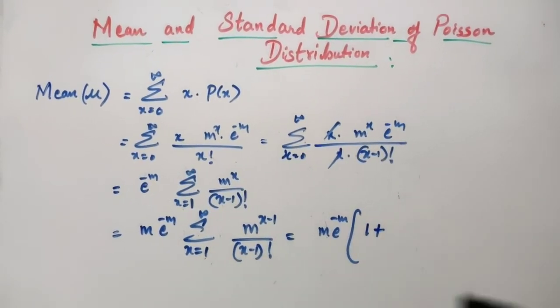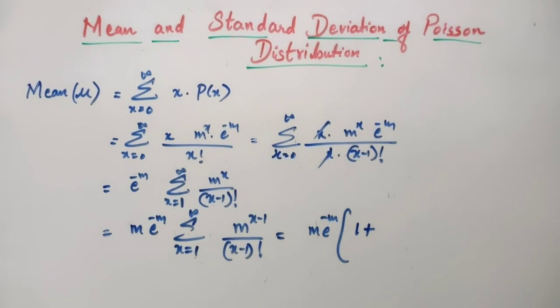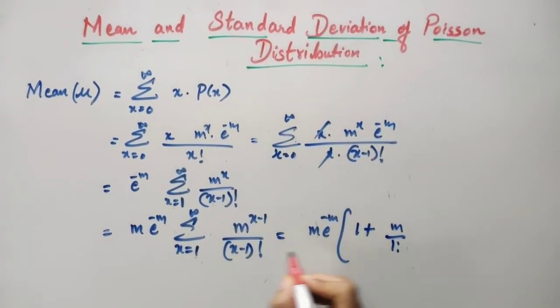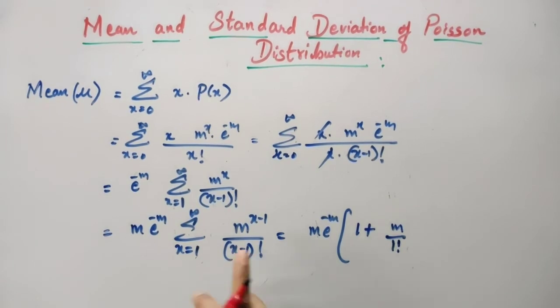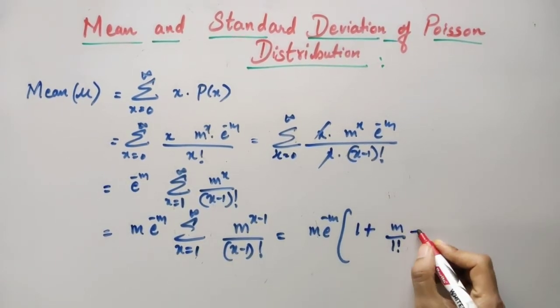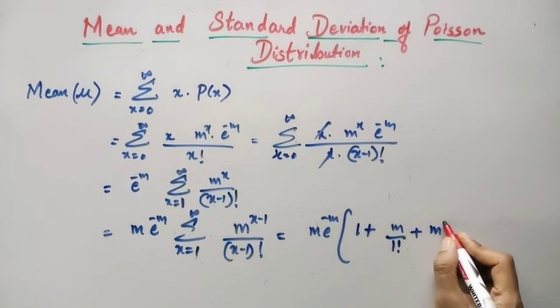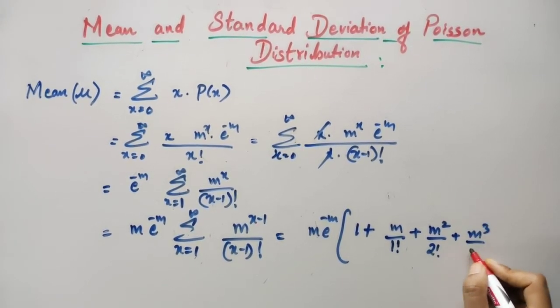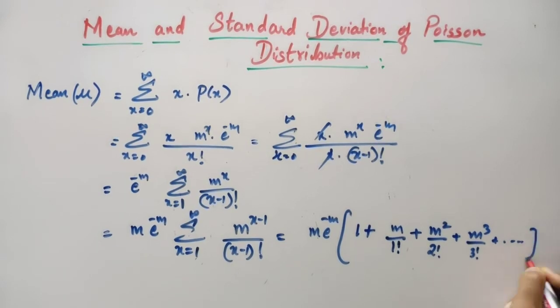For x is equal to 2, you will have m divided by 1 factorial. Okay, when x is equal to 2, it will be 2 minus 1. Plus for x is equal to 3, it will be m square divided by 2 factorial. Just go on doing it. m cube by 3 factorial. It continues.